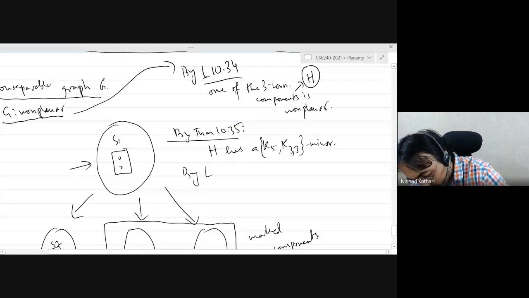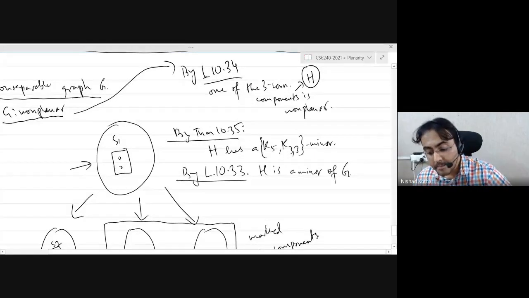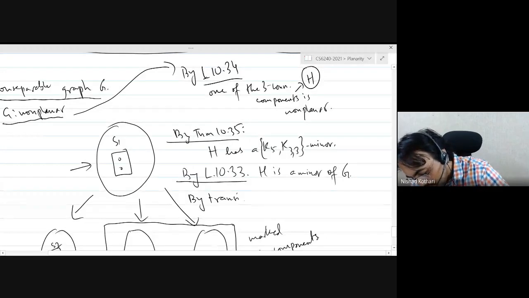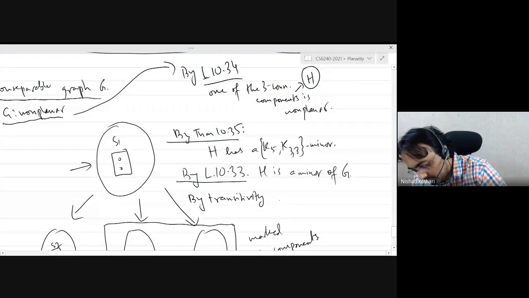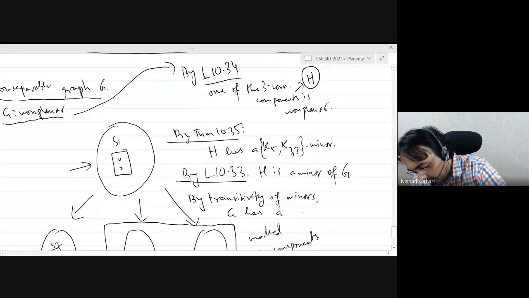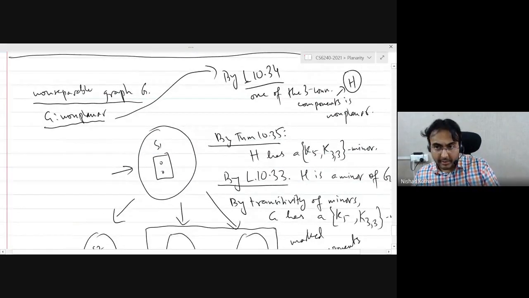By lemma 10.33, H is a minor of the graph G. But H has a K5 or K33 minor, and this is a transitive property. So G has a K5 or K33 minor, by transitivity of minors. Okay, so by proving it for three connected graphs, we have proved it for all non-separable graphs.